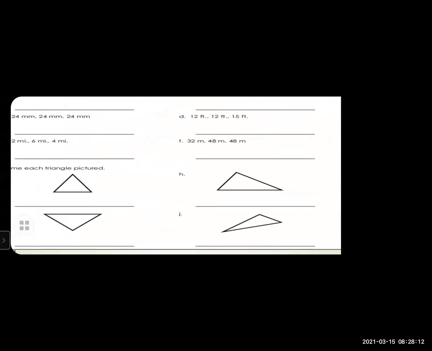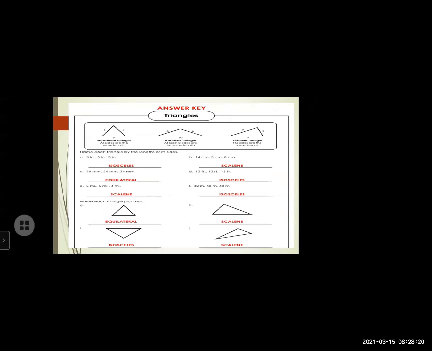Let's see. Question number J. Scalene triangle. So let's see what can be our answer. See here. In the picture G, you were right that it was equilateral. In the H, it was scalene. You are very good. But in the next one, it was isosceles. Two sides are equal. And here, the last one, you were right.